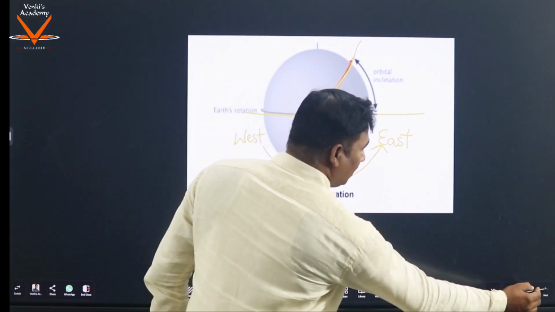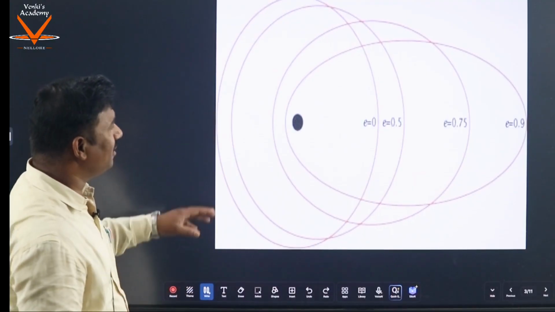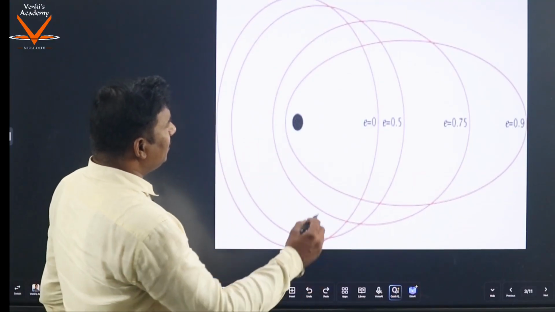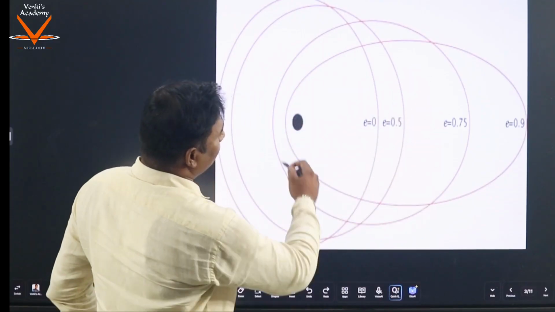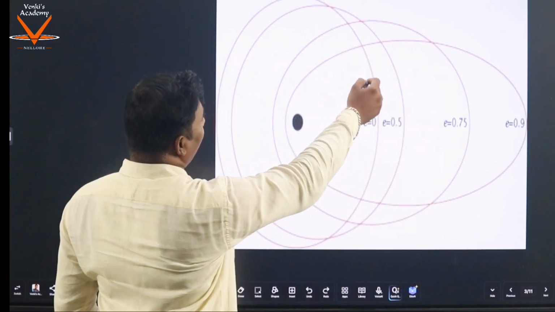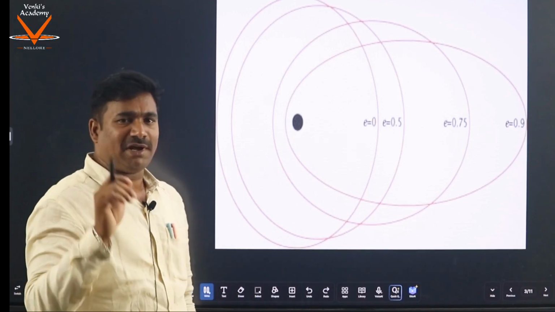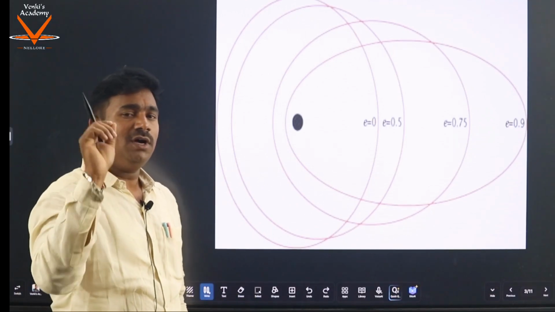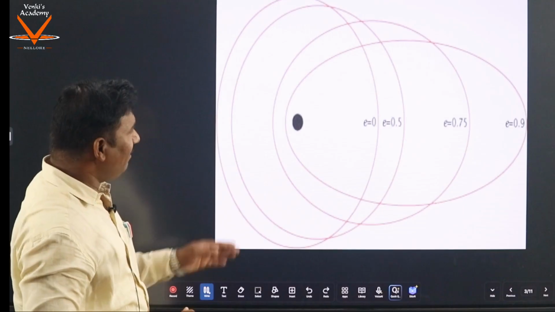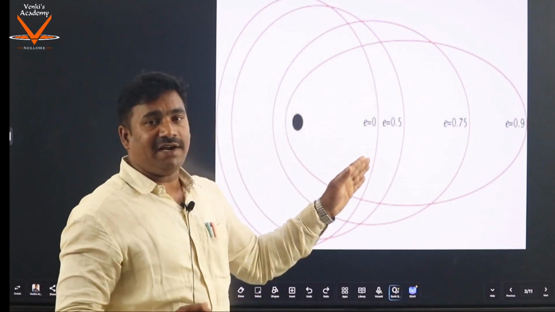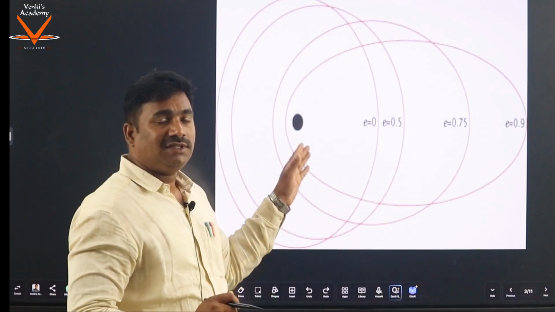Next, this is about eccentricity. You see this is a perfect circle, so this is 0. When eccentricity is 0, it is a perfect circle, that means there is zero deviation. But the other orbits are deviating from the perfect circle.